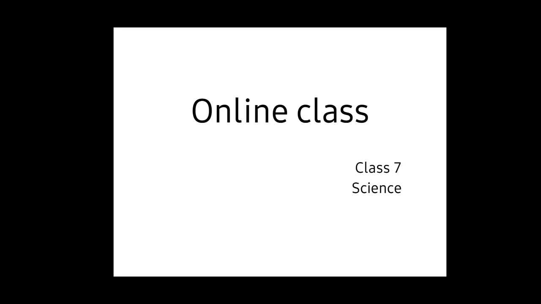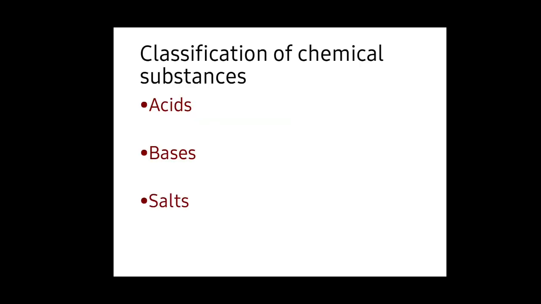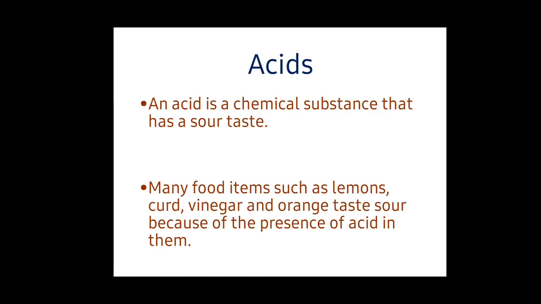chemical substances. Generally we can classify the chemical substances into three: acids, bases and salts. Acids. An acid is a chemical substance that has a sour taste.